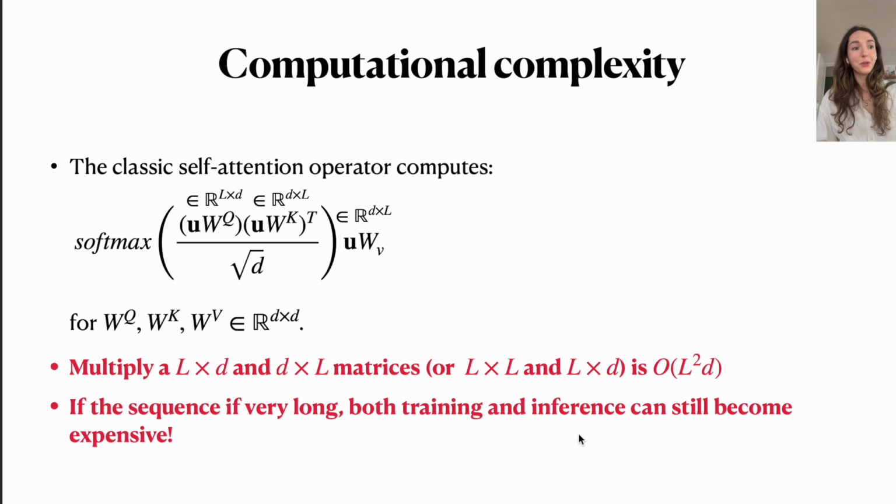What is the bad thing, though, is that we are still multiplying these matrices that all have a size of L by L, L by D, and so on. So in terms of the computational cost of multiplying, it is going to be squared in the sequence length. And if the sequence length is very long, then both training, but specifically inference, can still be very expensive. Whenever we want to predict a single element, we will still be looking at the whole past, still working with these L by L matrices, which makes the computational cost of a one step ahead prediction quite high for long sequences.